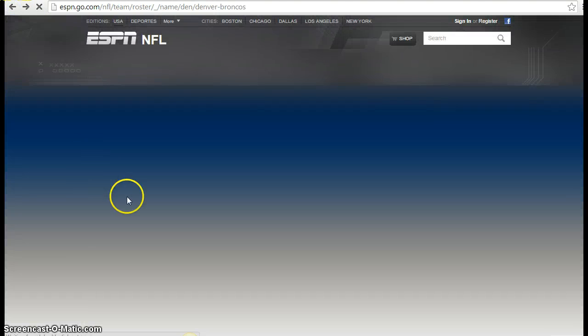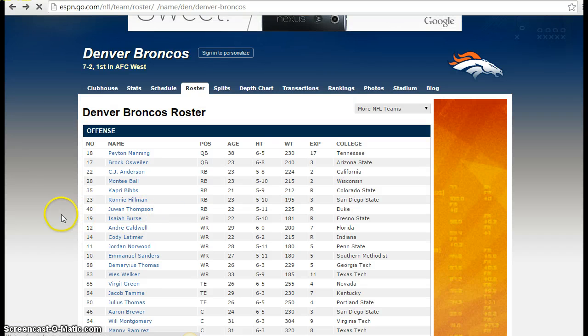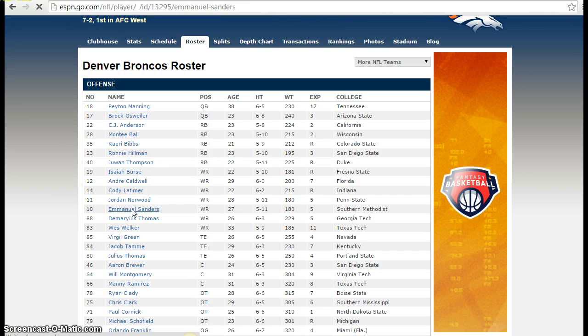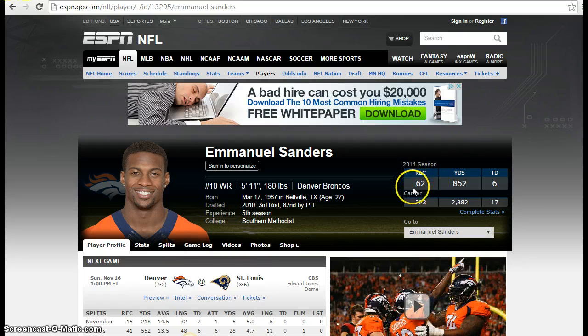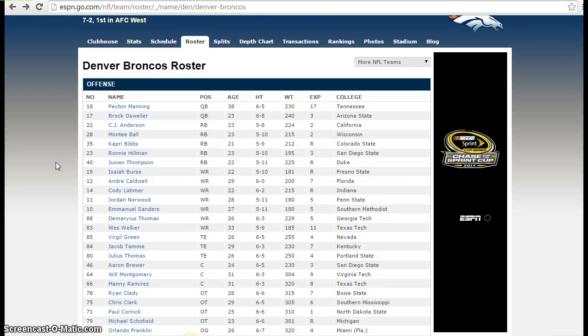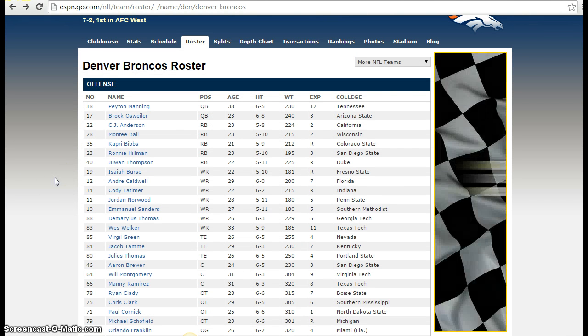A couple more examples, depending on, again, which player you pick. Let's pick a wide receiver, Emmanuel Sanders. Emmanuel Sanders has caught 62 balls this year from Peyton Manning, and he's got 852 yards, and he's scored 6 touchdowns. So he's got 62 catches for 852 yards, 6 touchdowns, so on and so forth. So we've talked about a quarterback, we've talked about a running back, we've talked about a wide receiver.